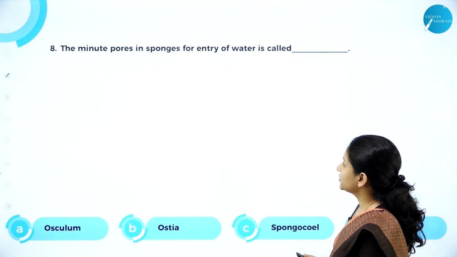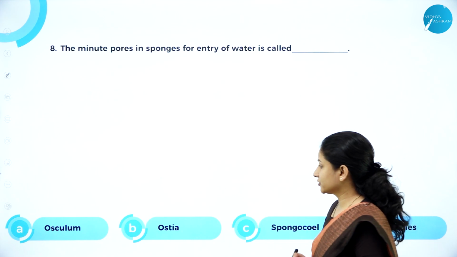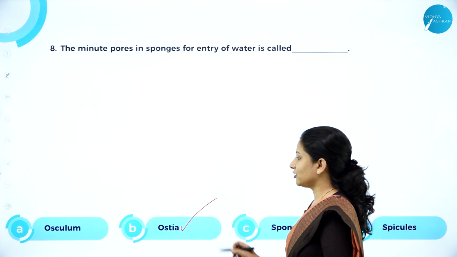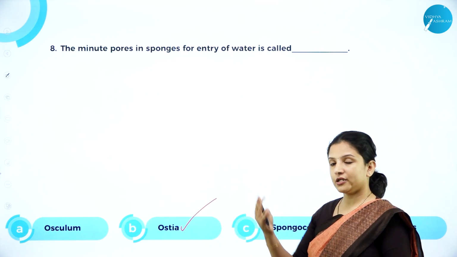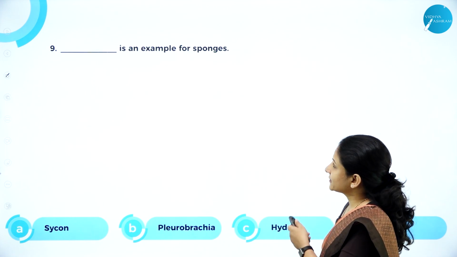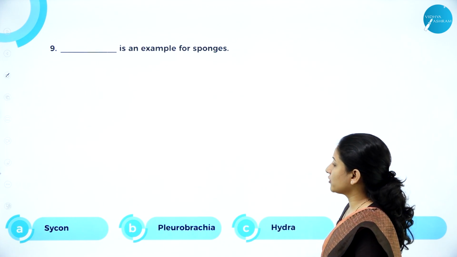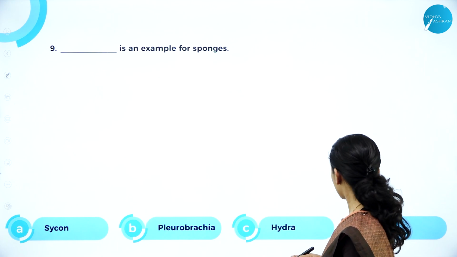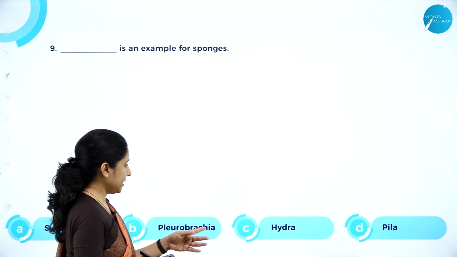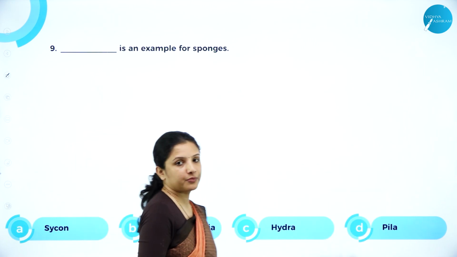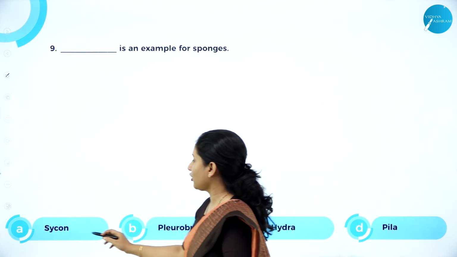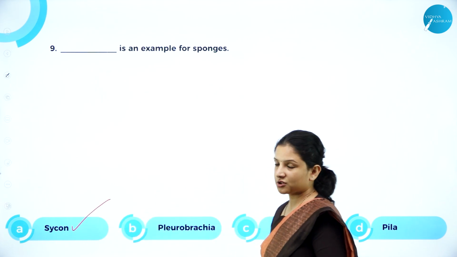Next, the minute pores in sponges for entry of water is called ostia. It is not osculum because that is the opening for the exit of water. Next, dash is an example for sponges. Is it cycon, pleurobrachia, hydra or pila? Not pila, neither hydra nor pleurobrachia. It is cycon. Cycon is an example for sponges here.